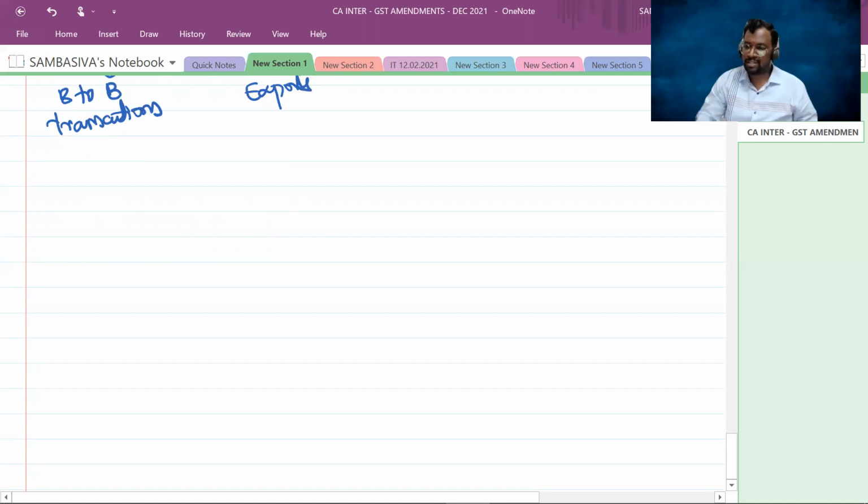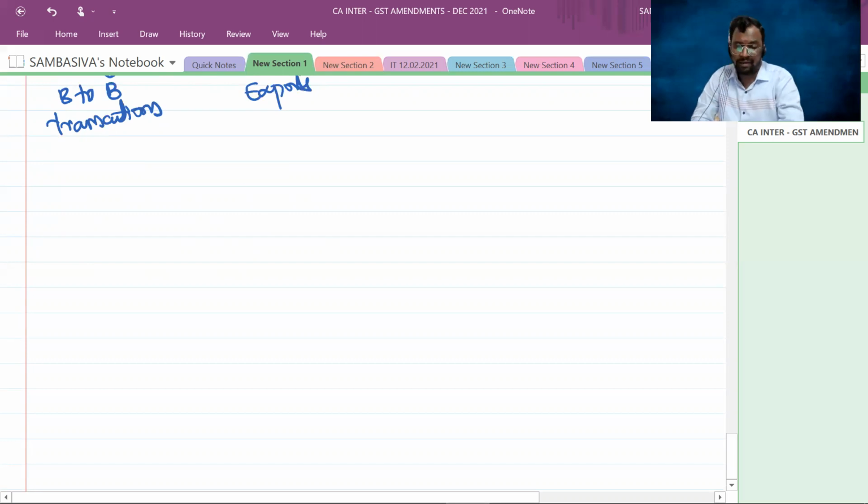After uploading that invoice details, one QR code will be generated. Right, sir? Sorry, not QR code, IRN. Invoice reference number will be generated. That invoice reference number has to be printed on the QR code. Static QR code, not a dynamic QR code, static QR code. So that is what e-invoicing is.